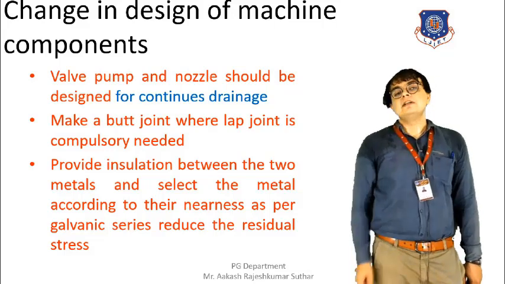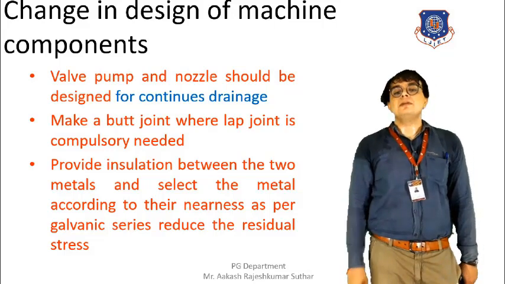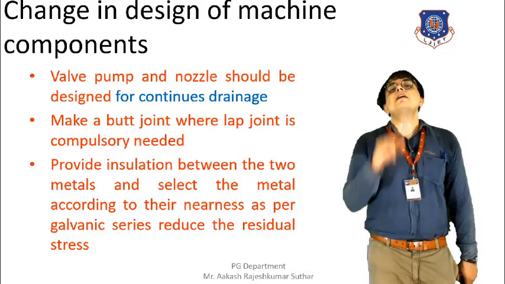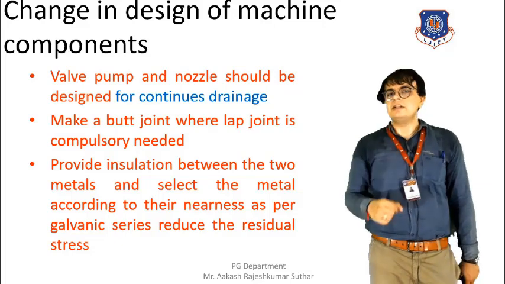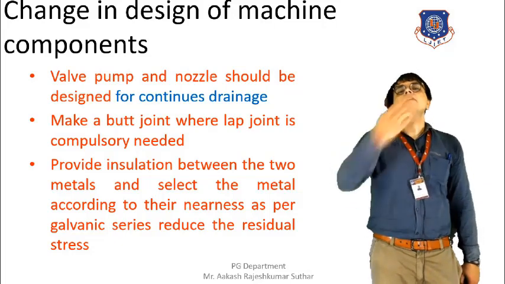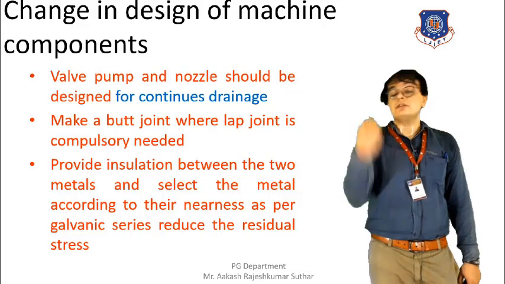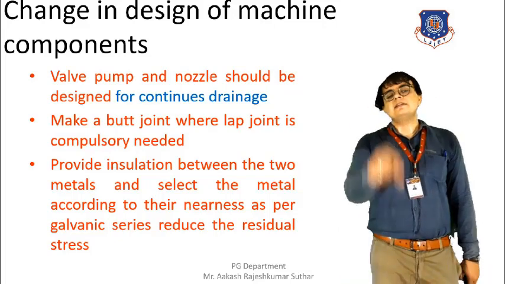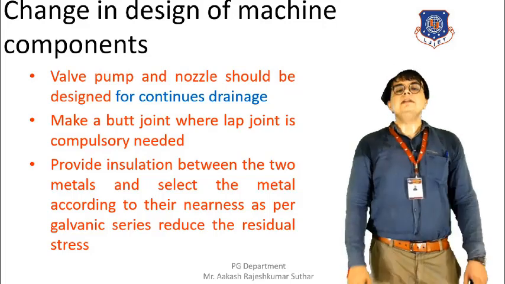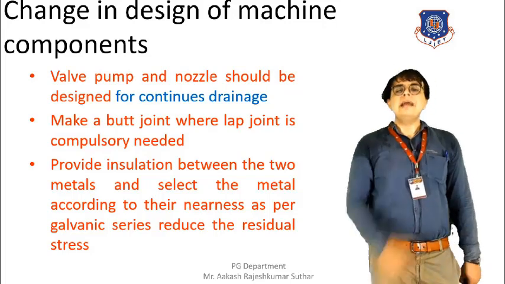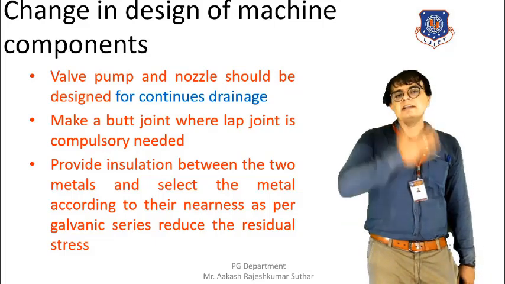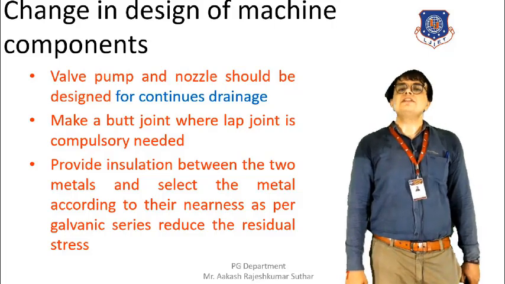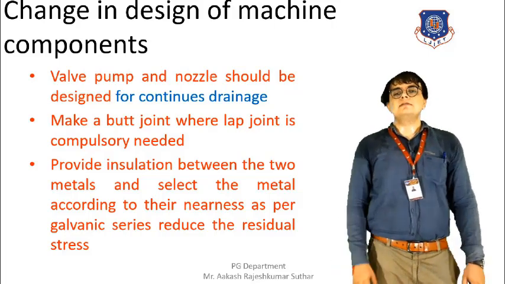The next is the provision of the insulation between the two metals. Insulation between the two metals will prevent the occurrence of the corrosion, and as a result, the ions from one metal to the other metal will not pass directly because we have the insulation. By doing so, the obstruction will be provided, and the corrosion will be lesser. As a result, the galvanic series will not be formed. This is how the insulation is helpful in the material.